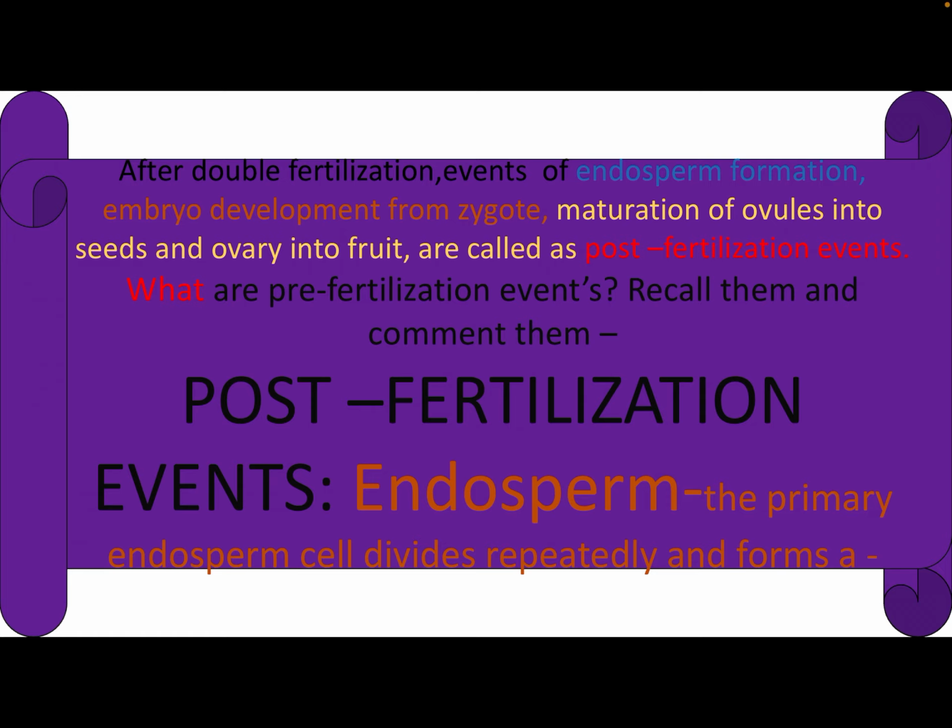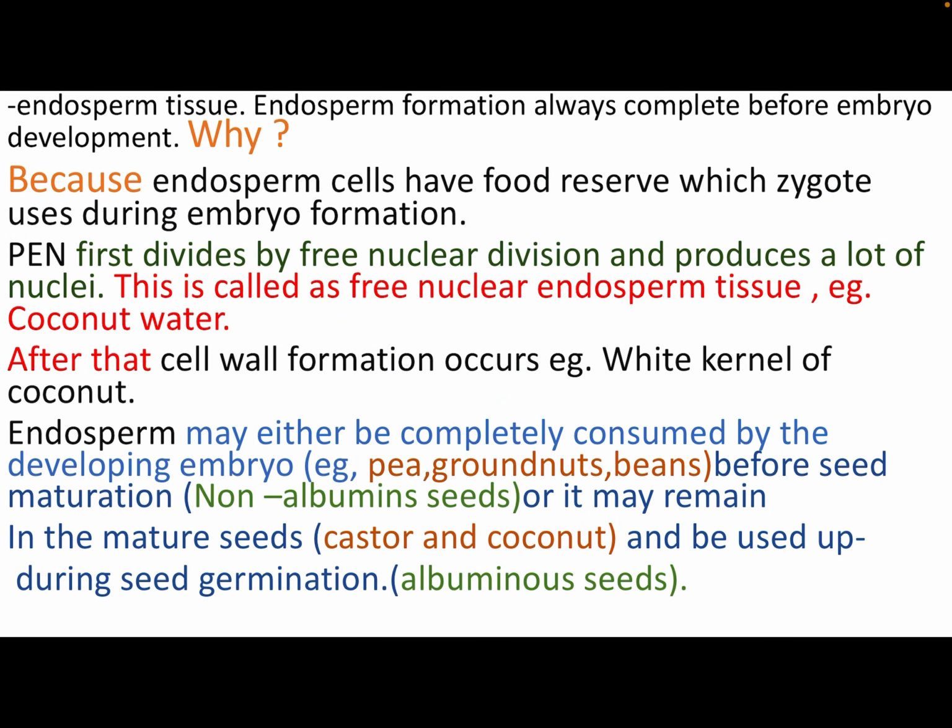The primary endosperm cell divides rapidly and forms endosperm tissue. Endosperm formation is always completed before embryo development. Why? It's very clear, because the embryo needs endosperm, and if it does not form before the embryo, then from where is the embryo going to gain its energy?